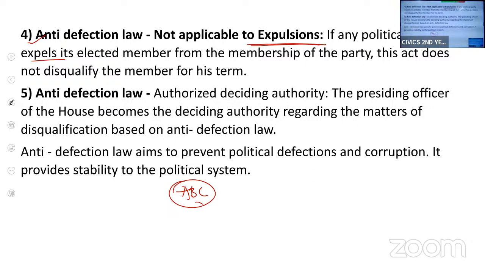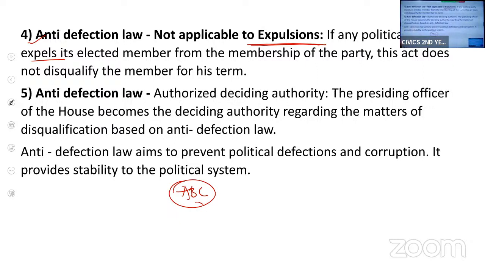Anti-defection law is not applicable for expulsions. Expulsions means if a party high command is removing me from the party, then I will continue as a member of the house and I'll complete my tenure of 5 years.